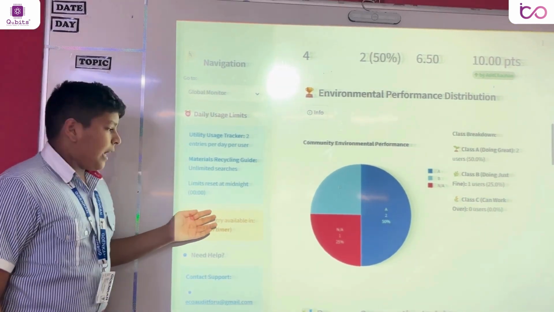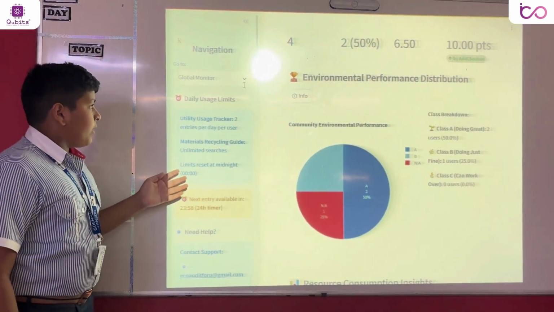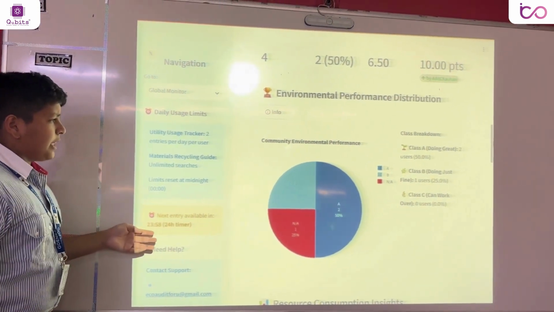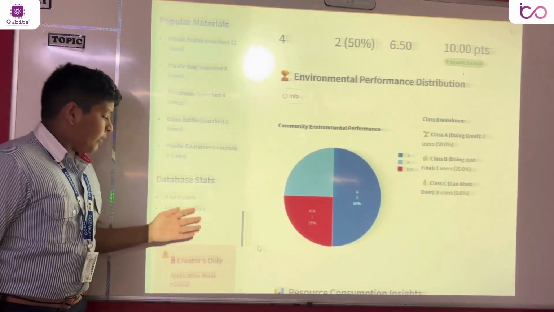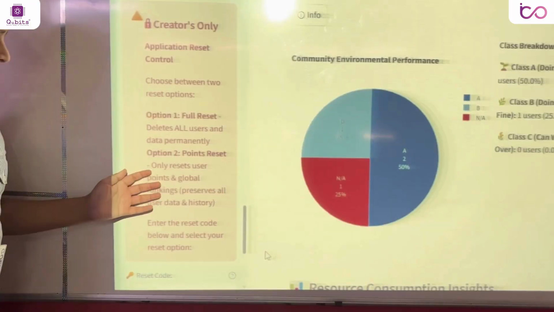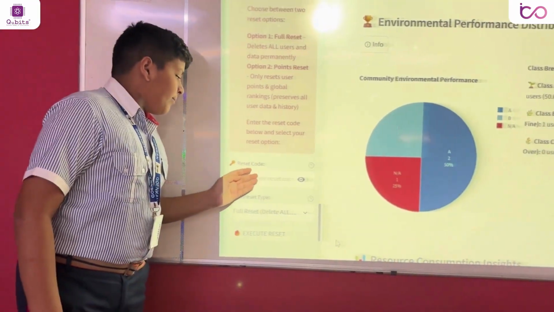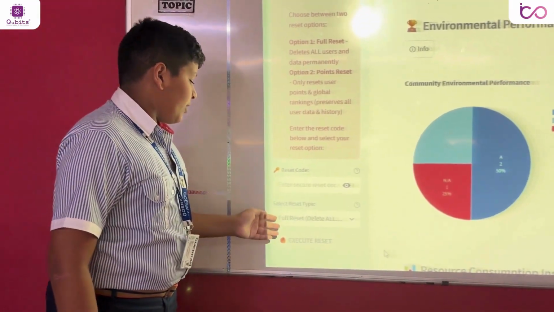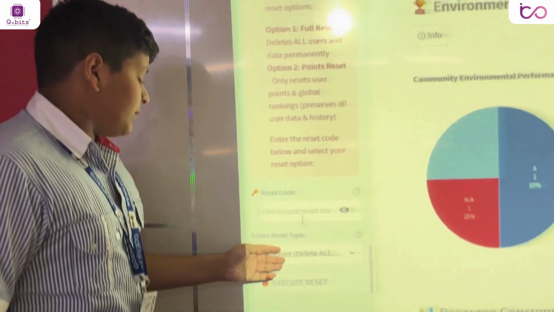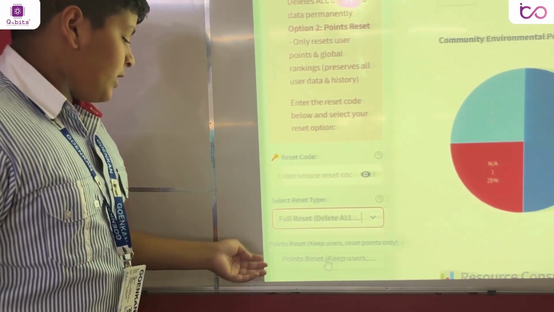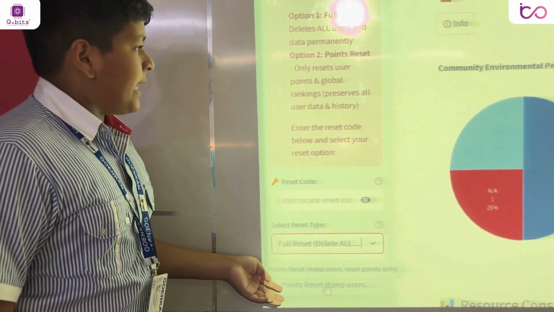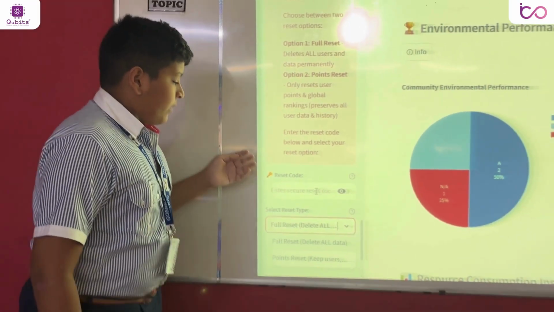Now, for one more thing, at the bottom of the navigation, if we are updating the app, we can reset it from here. We'll enter a security code, and we have two options: to reset all the data and all the users, or reset only the points and ranking. Let's not do that for now.